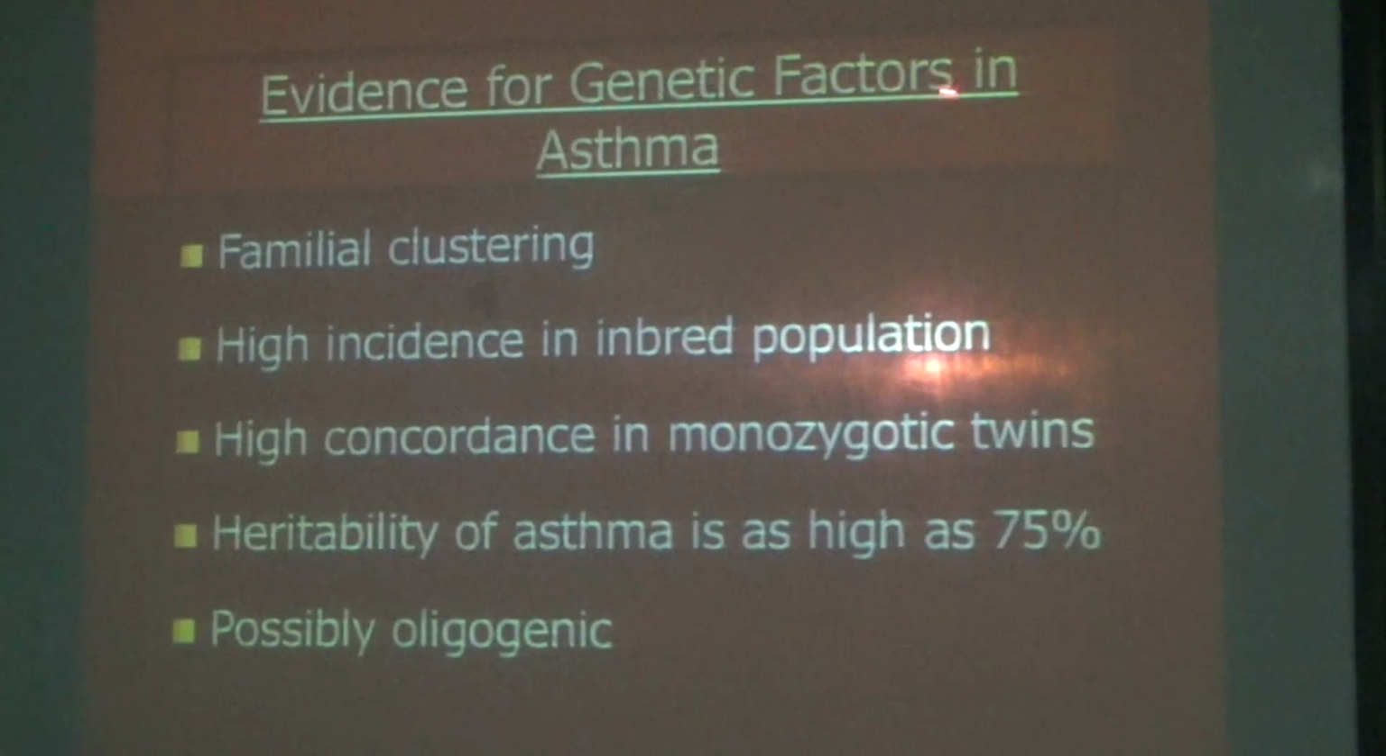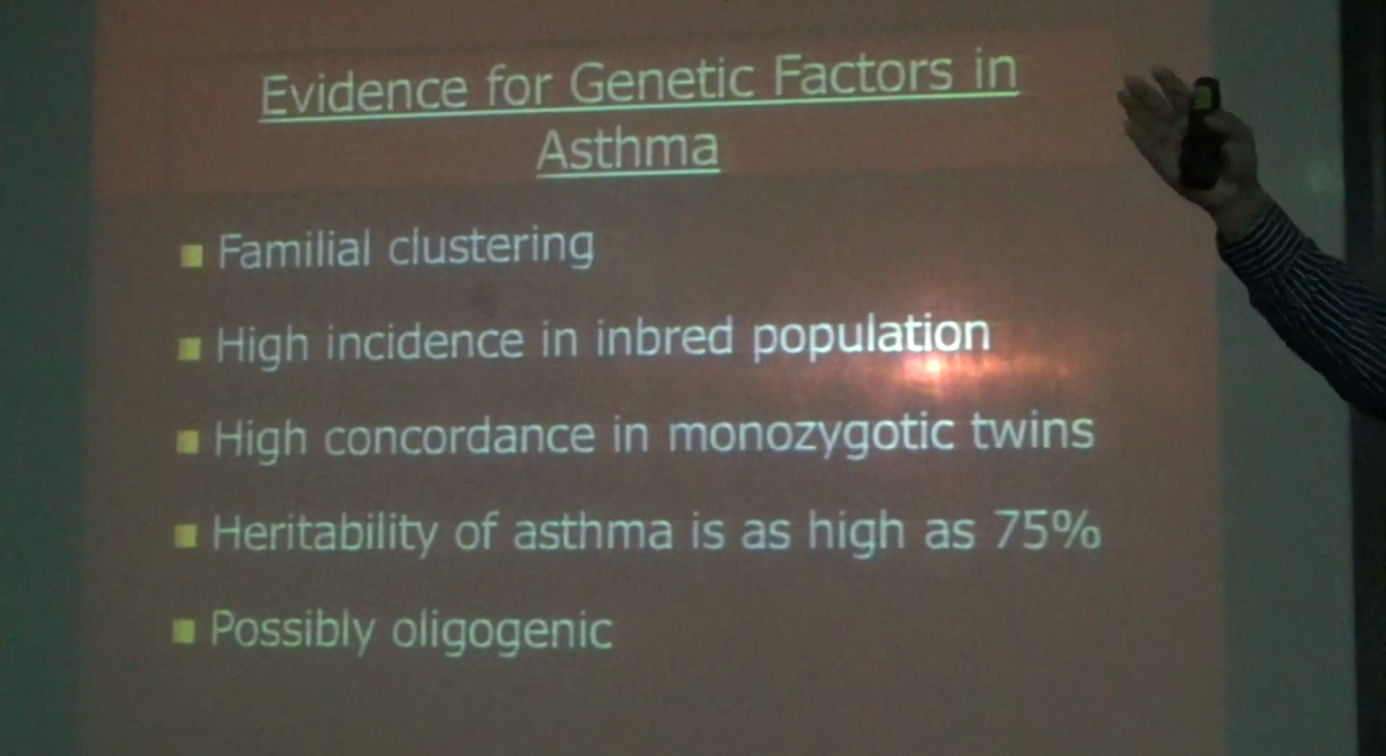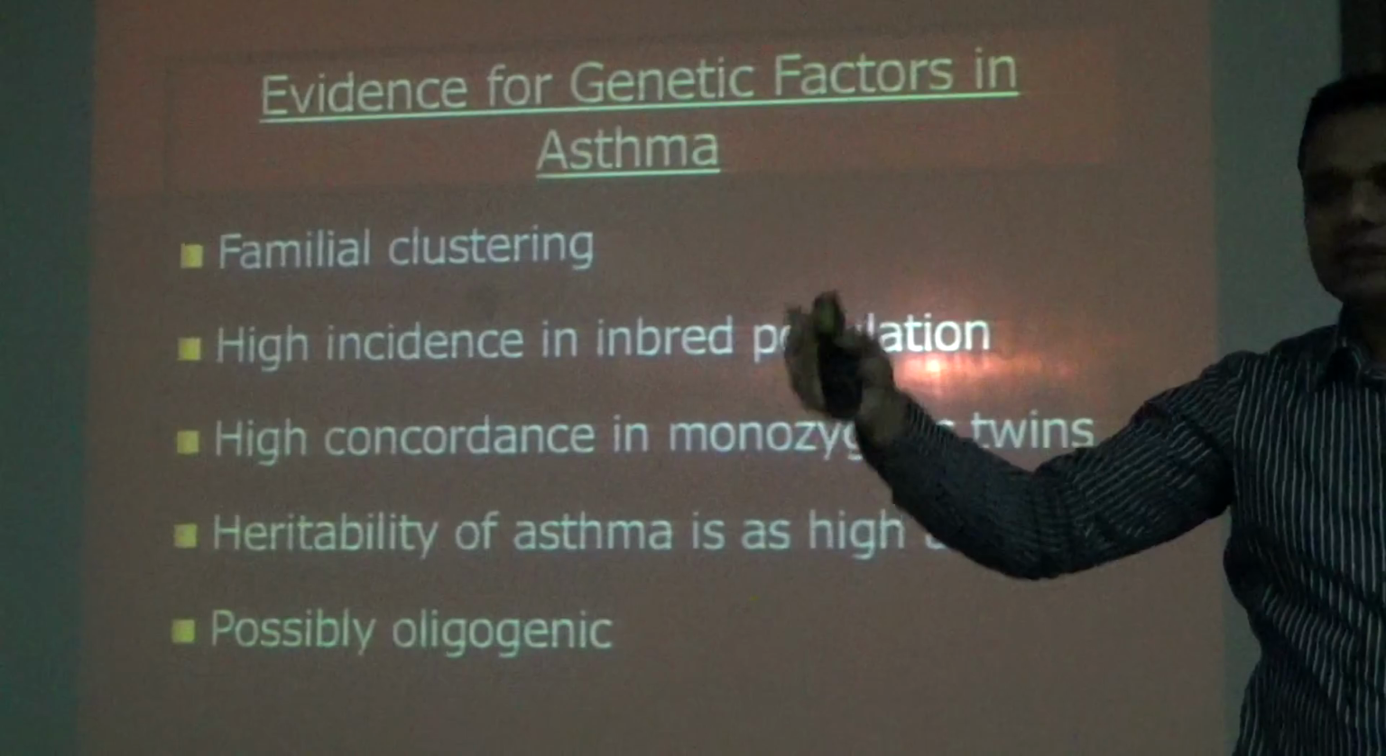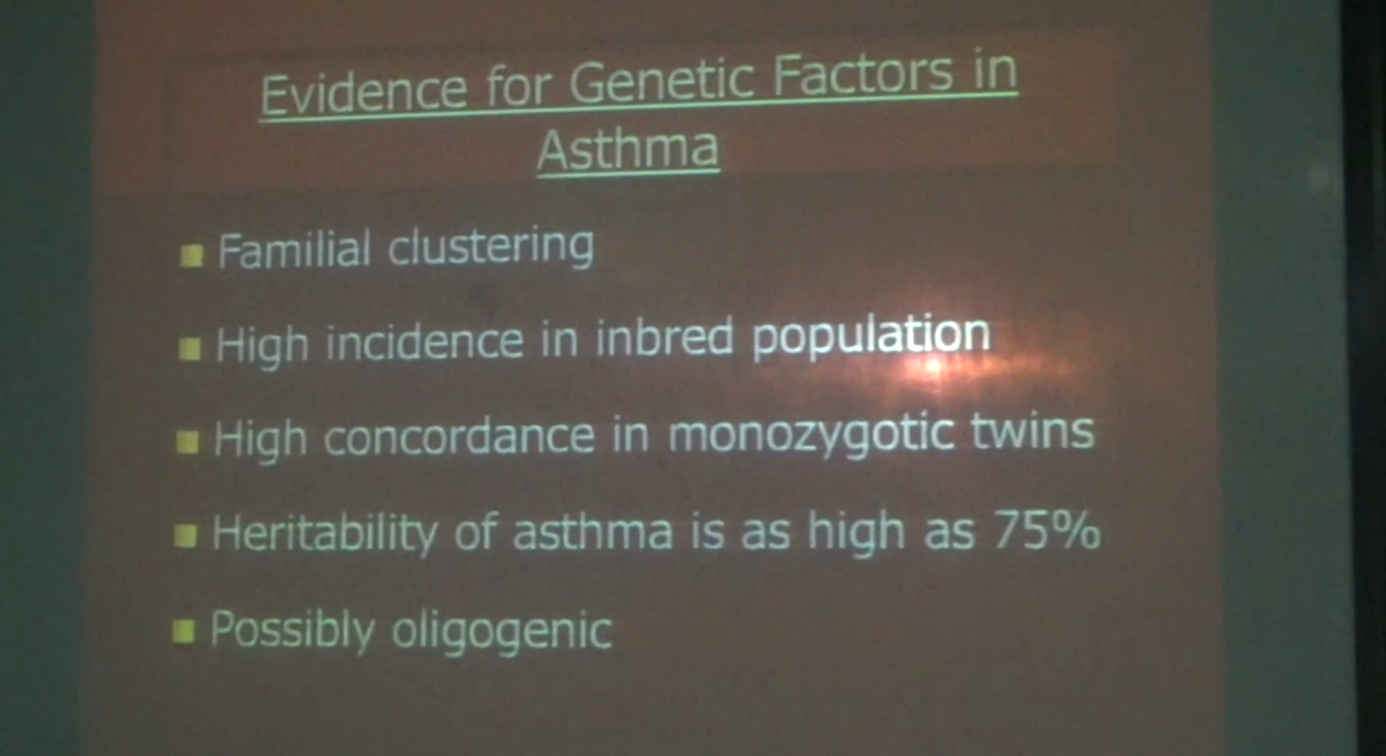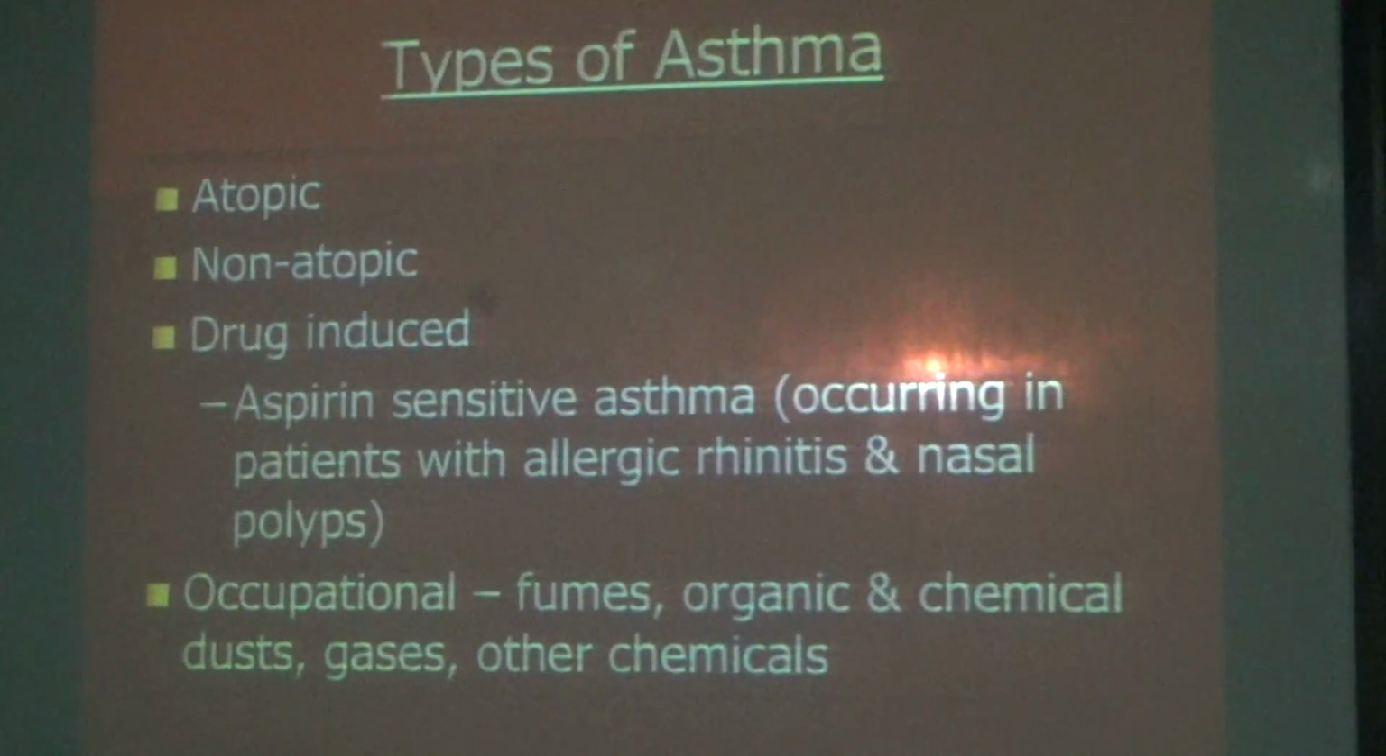The evidence of genetic factors in asthma is familial clustering. If you are marrying within the family, a grandfather and grandmother, also father and mother suffering from asthma, children may be suffering from asthma as well. There is a high incidence in inbred populations and high concordance in monozygotic twins. Hereditary asthma has a 75% heritability, possibly oligogenic. These are all the genetic factors leading towards asthma.